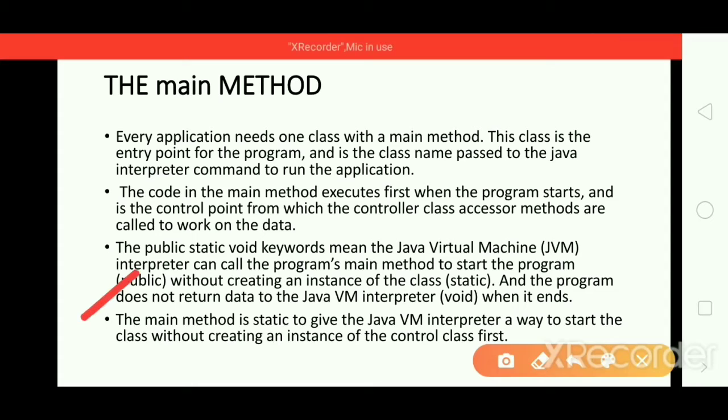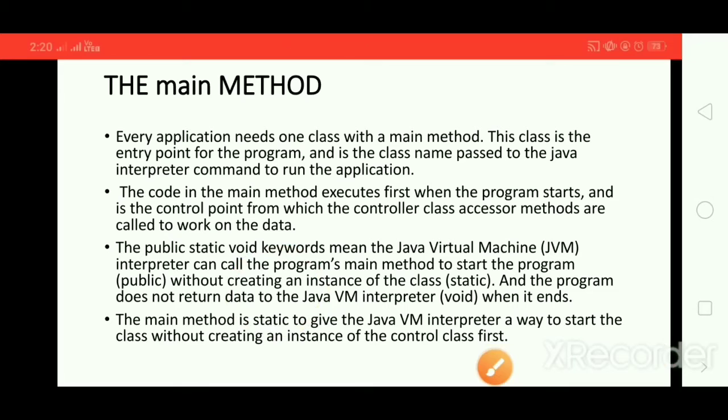The main method is static to give the Java virtual machine interpreter a way to start the class without creating an instance of the control class. As I already explained, there is no need to create an instance of your class when the class's main method has the keyword static.